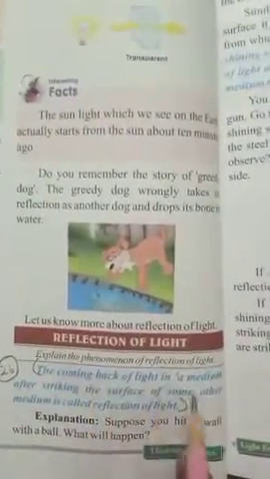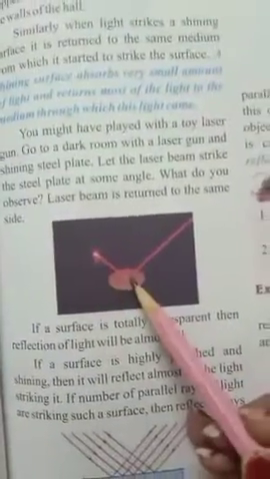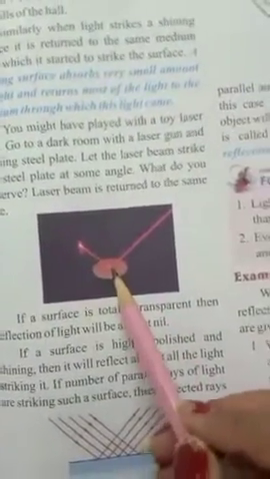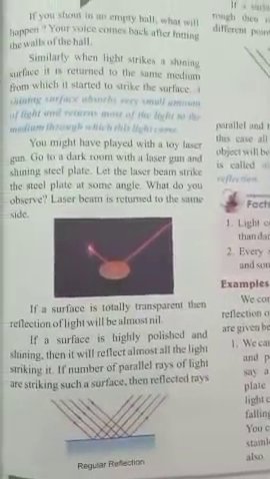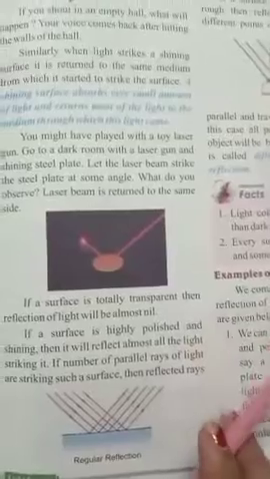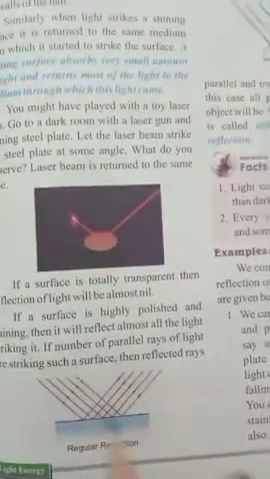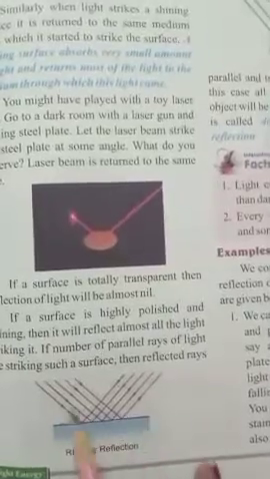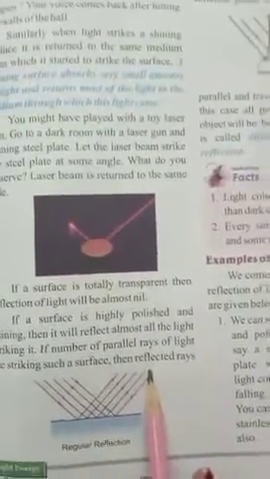The coming back of the light into the medium after striking the surface of another medium is called reflection of light. It means light is coming, it is striking an object, any object, and bouncing back. That is known as reflection of light. And reflection of light always occurs on a regular surface, that is a plane one. The surface has to be plane, then only the light properly falls and bounces back.